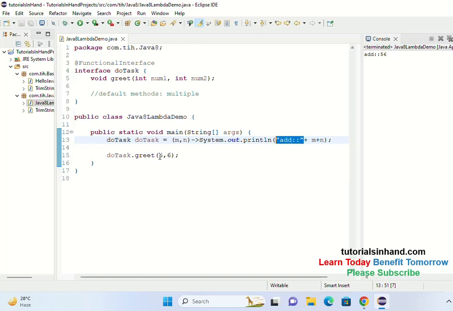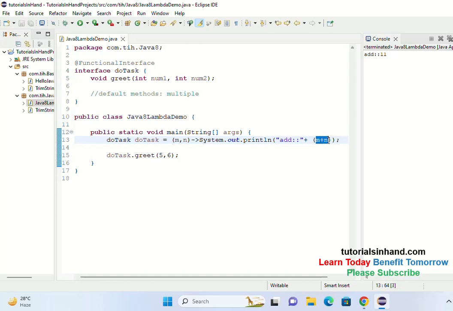So whenever you are passing 5, 6, and after the statement you are writing m plus n, then it is considering the values as string, and since we are using this plus, it is concatenating. So you are getting add, then 5 is appended, then 6 is appended, so you are getting add 5 6, right? So if you want the sum, you can put this in the bracket itself, and now you run, you will get 11, right?